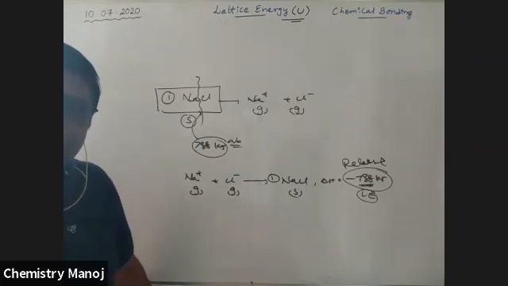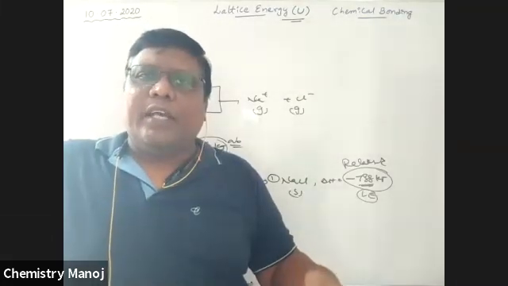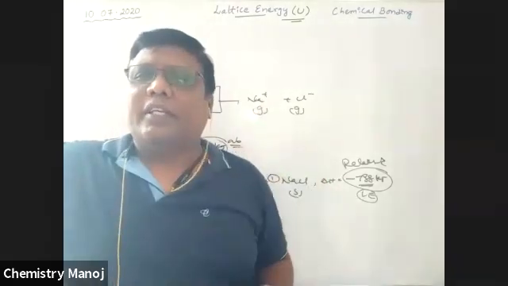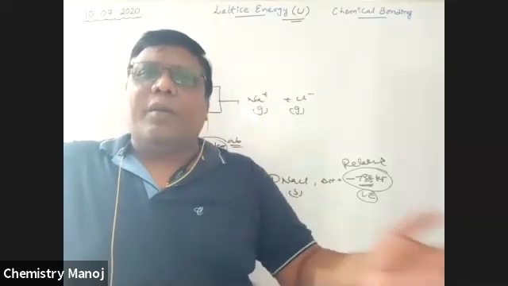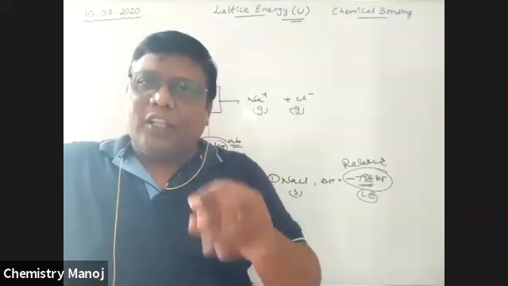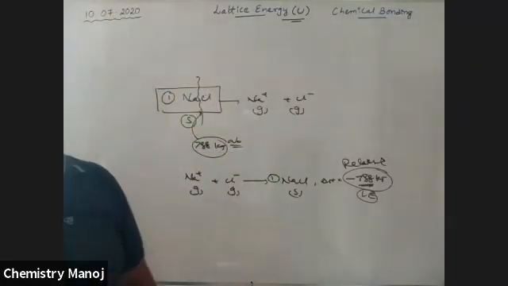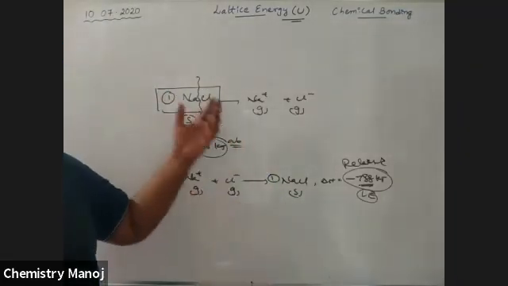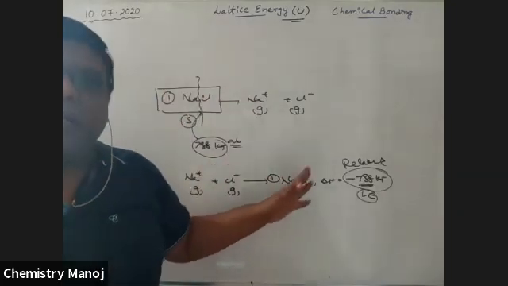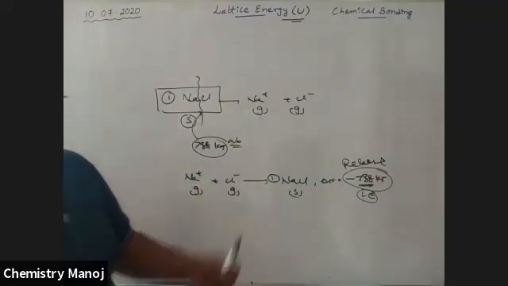Depending on the situation in your question, there is 1 mole of NaCl compound. To break that compound, this much energy is needed, which means you should take a plus sign. If NaCl is formed from its respective ions, energy is released, so you should take a minus sign. Depending on the question, is it plus or minus? I am explaining the breaking concept, that is why it is plus. I am explaining the formation concept, that is why it is minus.